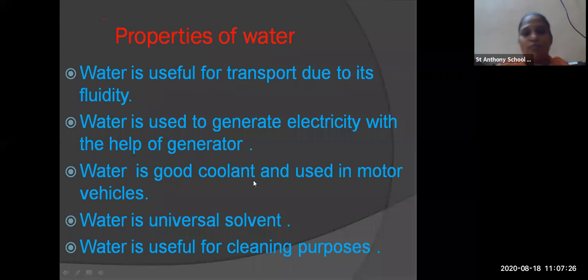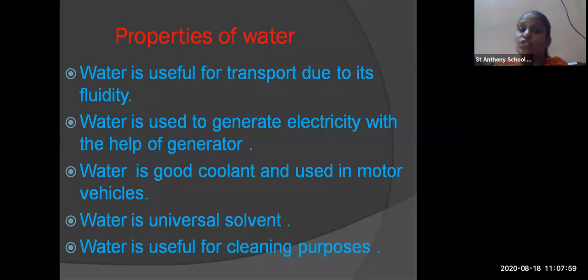Then properties of water. What properties have we studied in this lesson? Water is useful for transport due to its fluidity. Okay, water is fluid. We have seen this with the activity. Water is used to generate electricity. Water is also used to generate electricity. Mostly we can see hydroelectricity. The hydroelectricity is generated from water, so it is called hydroelectricity.